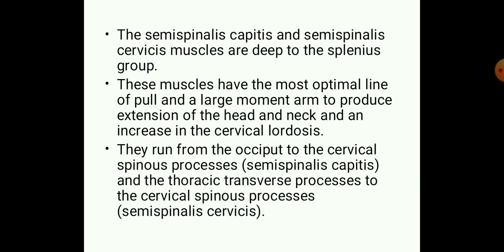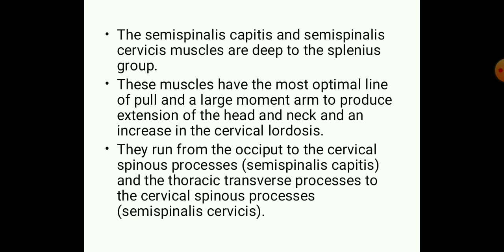Next are the semispinalis capitis and semispinalis cervicis muscles, which are much deeper to this splenius group. So first, uppermost we have trapezius. Below that, we have levator scapula. Below levator scapula, we have the splenius capitis and splenius cervicis. And below this splenius group, we have semispinalis capitis and semispinalis cervicis.